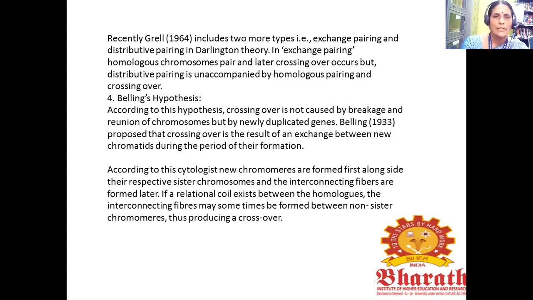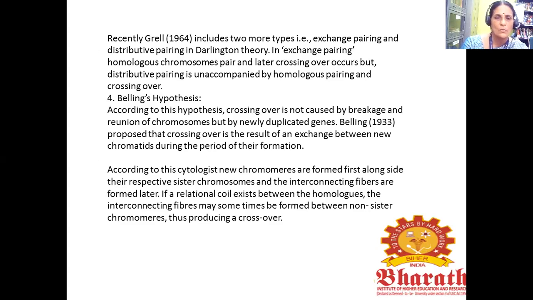So recently, Grell 1964 included two more types in Darlington's theory, that is exchange pairing and distributive pairing. In exchange pairing, homologous chromosomes pair and later crossing over occurs, but distributive pairing is unaccompanied by homologous pairing and crossing over. Next one is Belling's hypothesis.